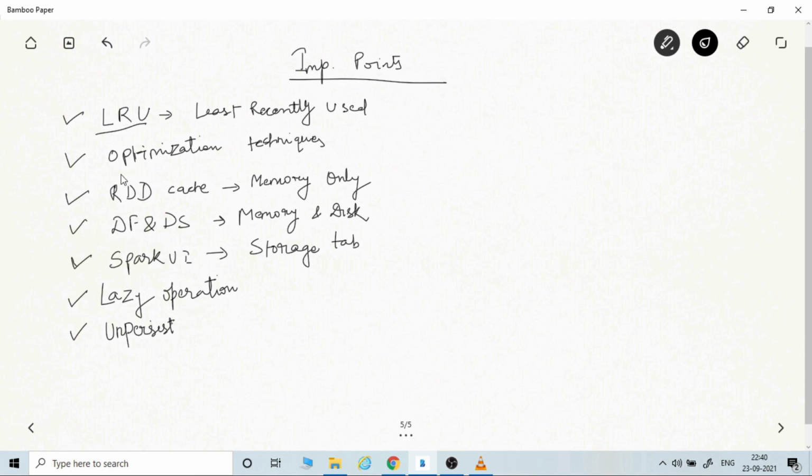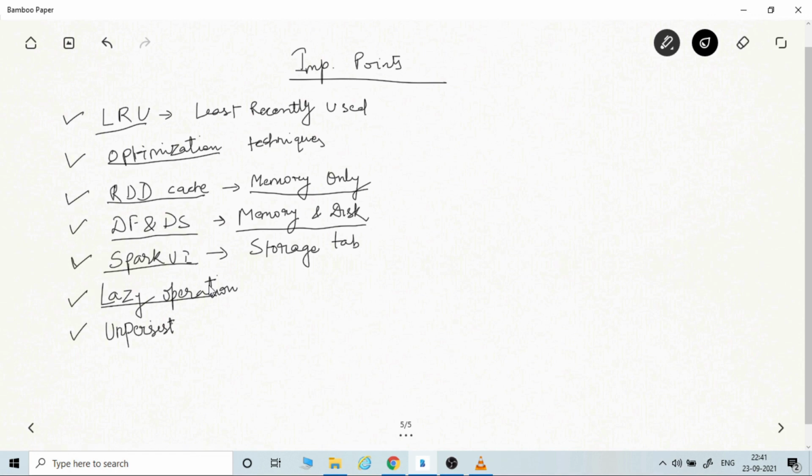Second, cache and persist are one of the many optimization techniques in Spark. Then, if you use cache on an RDD, by default it is stored in memory only. But if you use it with a data frame or dataset, it will be stored in memory and disk. You can check the Spark UI. There is a storage tab where you can see all of the cache and persist info. It shows whether the partitions exist in memory or disk across the cluster.